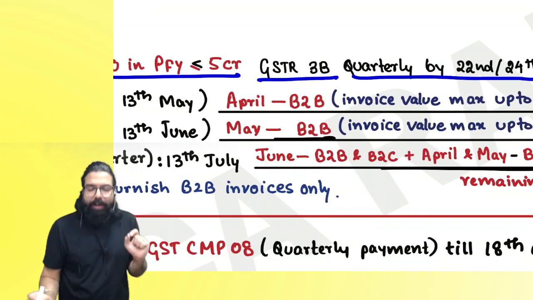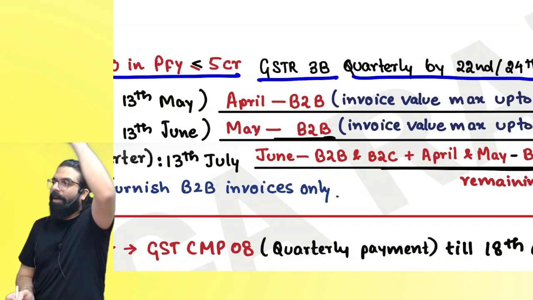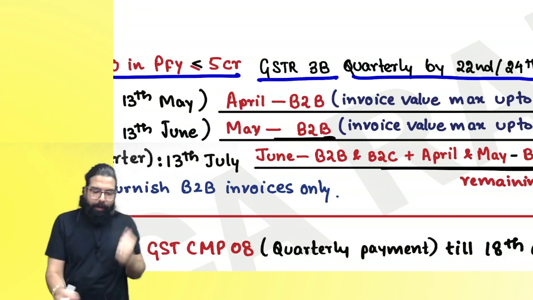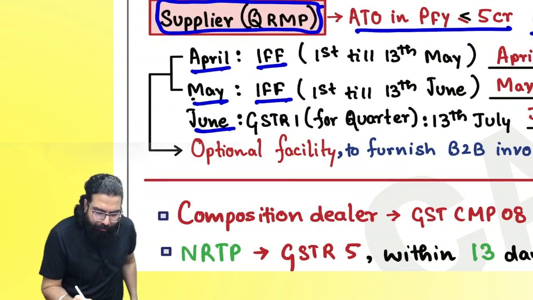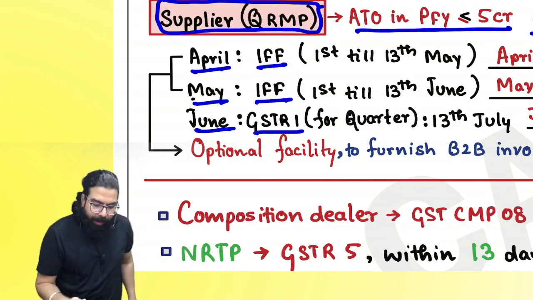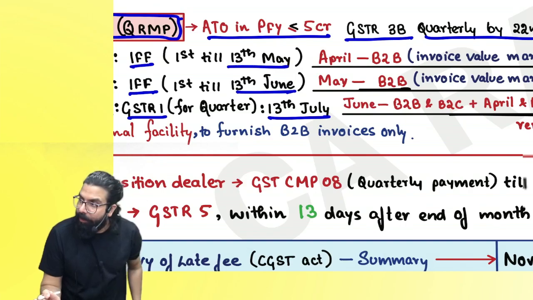GSTR 3B is to be filed by the 22nd or 24th. The 22nd is for some states and the 24th is for the other states in the upper part of India. Are we clear everyone? Now, for April, May, June, I will file IFF and GSTR 1. Correct everyone? Sir, the due date for this is the 13th of the next month.